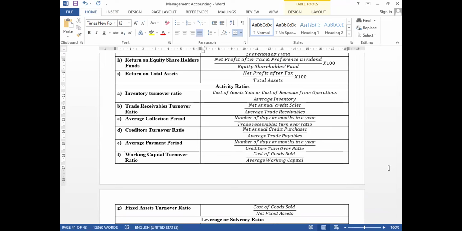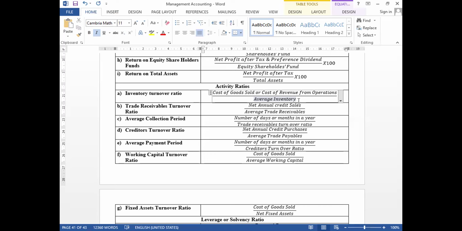I think this is very easy: cost of goods sold divided by average inventory. Average inventory means opening inventory plus closing inventory divided by 2, or opening stock plus closing stock divided by 2. Cost of goods sold, we already know what it is.